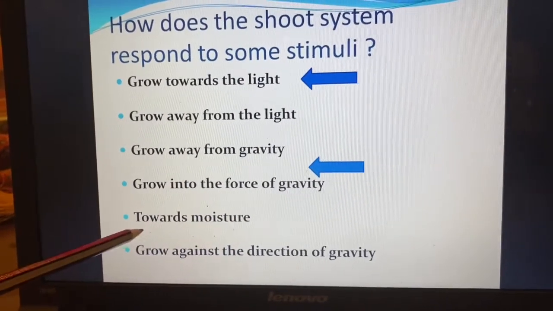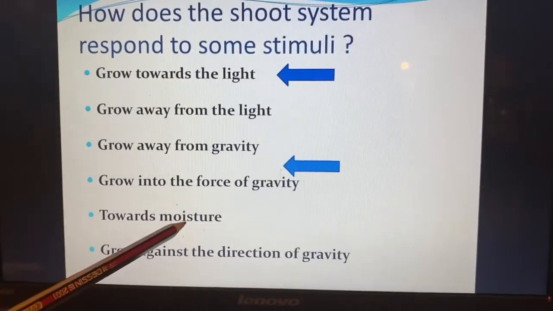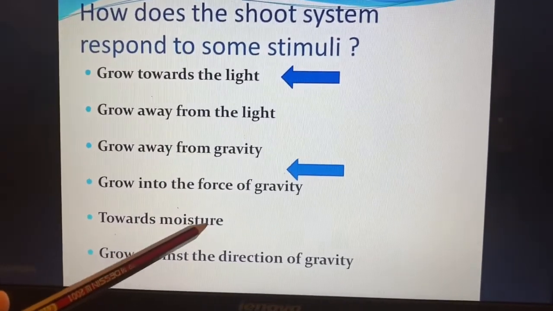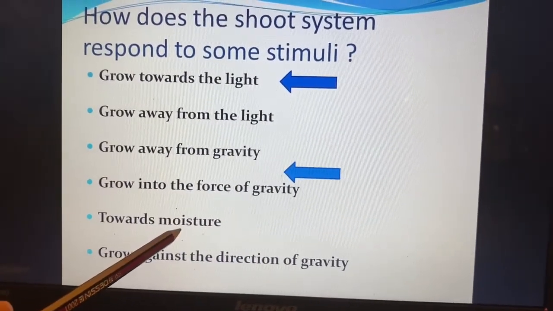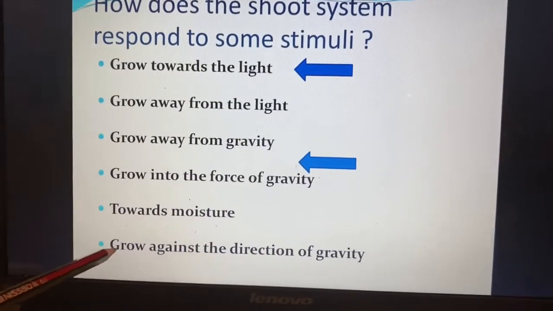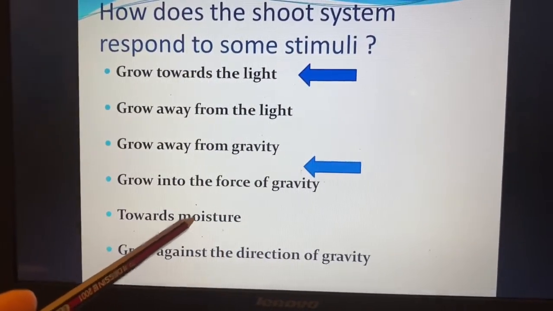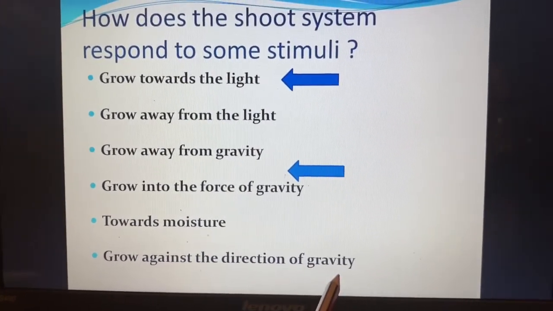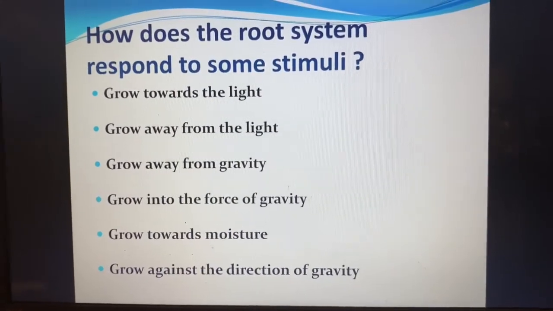Towards moisture. Do they need moisture? Wet places? No, the root needs the moist places because it gets the water from it. Grow against, of course it depends on the type of the plant. Grow against the direction of the gravity? Yes, it does. It grows against the direction of the gravity.